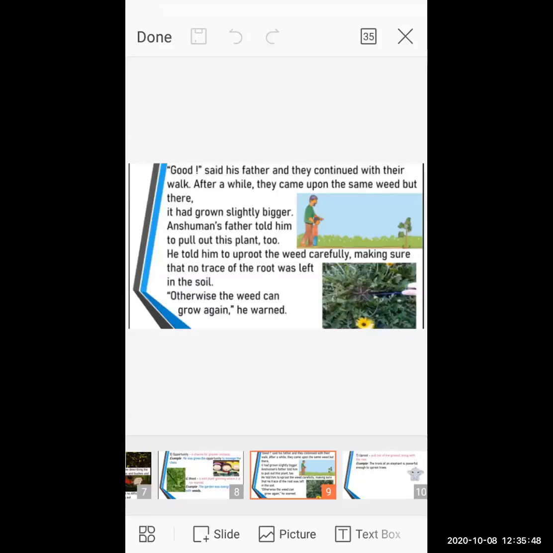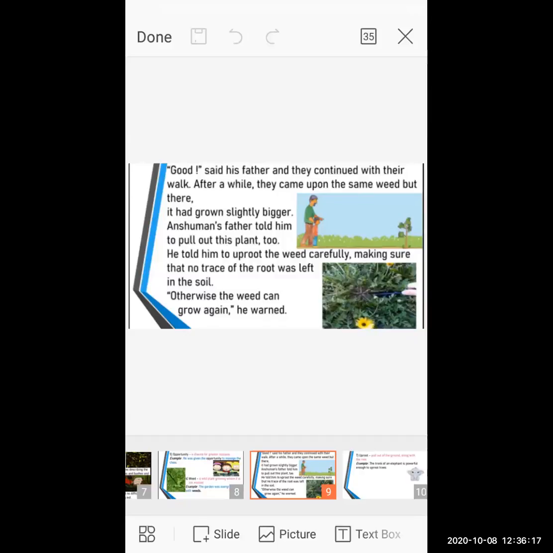You have to remove it like a tress, that means you do not leave even a very small piece. If a very small piece of the seedling is left over in the soil, the plant will start to grow. A very small amount of the seed, if it is left over on the soil, the plant will grow. And the same thing happened.